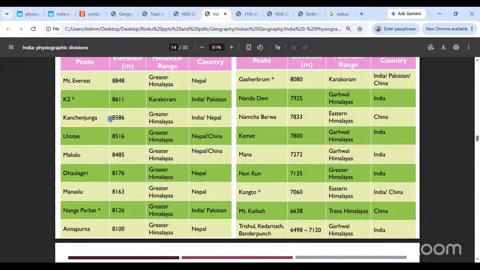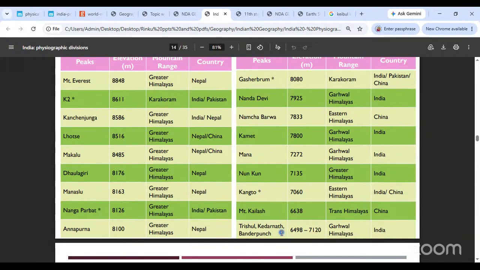If you're asked a question, which was asked sometime in your mock exams, which is the tallest peak in India which lies entirely within India, then you clearly go with Nanda Devi. Okay, then you will go with Nanda Devi. Is this good? हाँ, तो वो अभी यहाँ देखिए, जितने भी उत्तराखंड के माउंटेन्स या पीक्स हैं, whether you consider the Nanda Devi or the Kamet, Mana, Trishul, Kedarnath, Bandarpunch, ये जो है, they are famously called as the Garhwal Himalayas. Now try to understand, जैसे हम कश्मीर हिमालयास बोलते हैं वैसे हम गढ़वाल हिमालयास बोलते हैं.